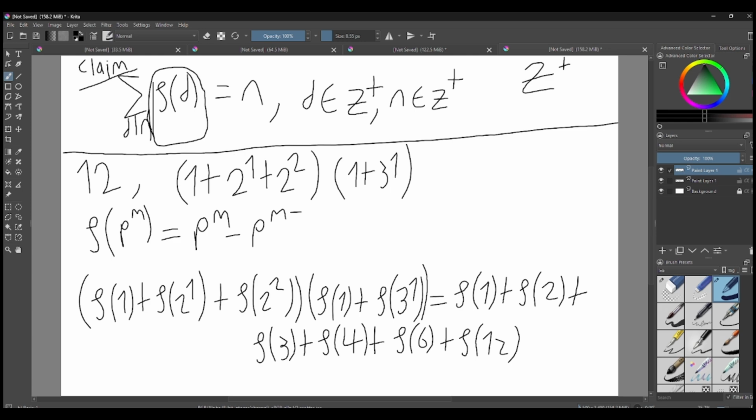You can just try to prove this. This is, I think, hard. At least for me, it was hard, but you might be able to prove it. And this is always true for prime p, and m is a positive integer.